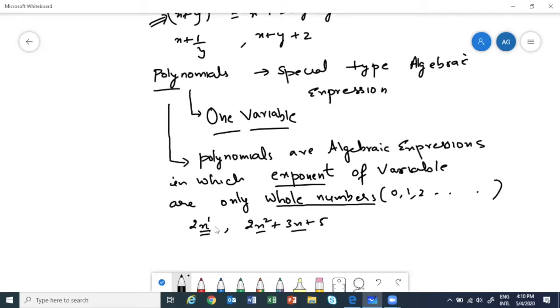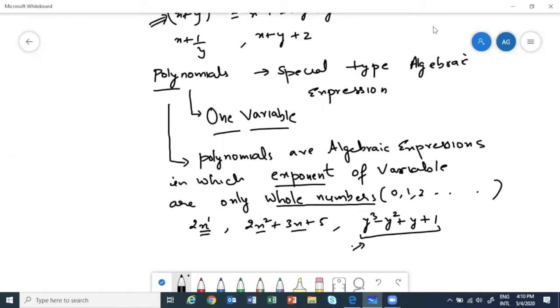Clear, everybody? I can give you more examples. I could have had y cube minus y square plus y plus 1. So here again, this is totally in one variable, y. Those of you who have doubt can ask me.